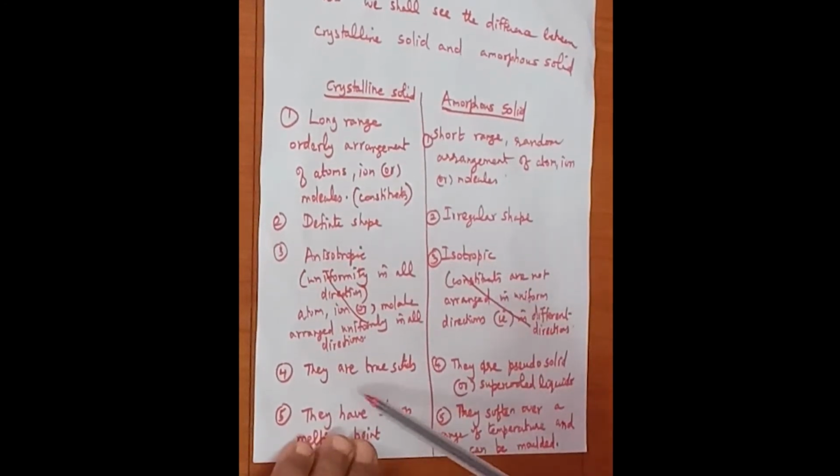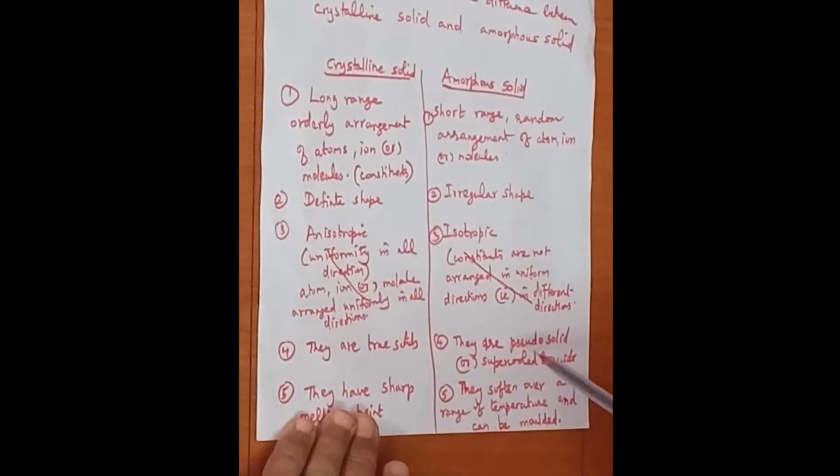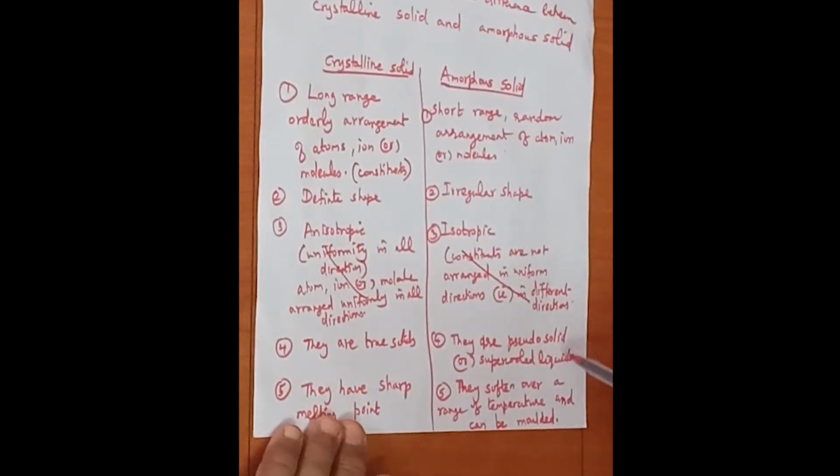So crystalline solids, both differences, they are true solids, whereas amorphous solids are pseudo solids. True solids have a definite melting point. So true solids always have a definite melting point. The solid will melt only at a definite range of temperature.